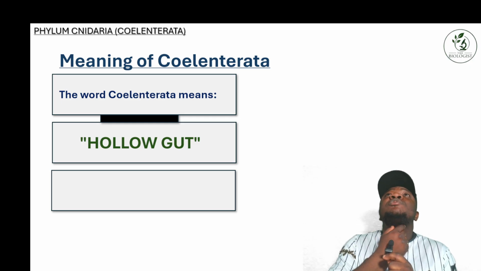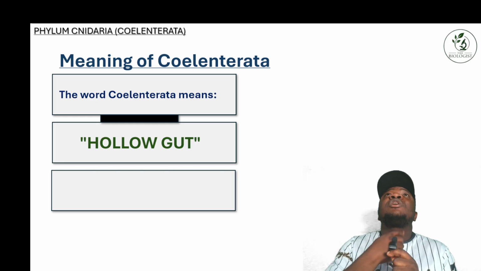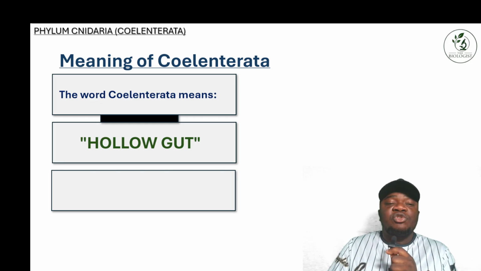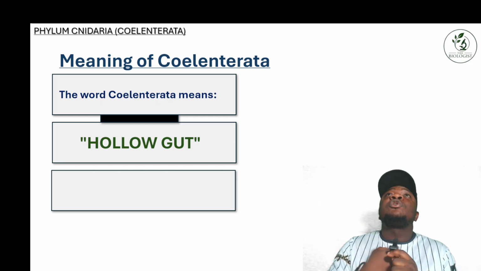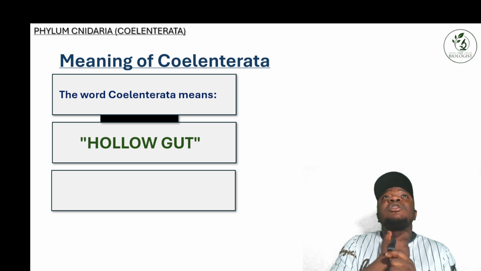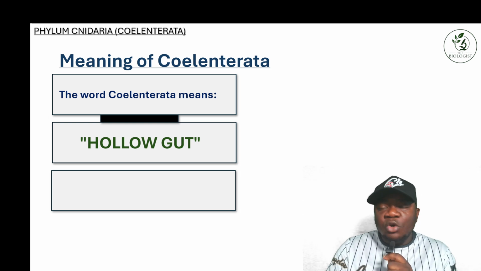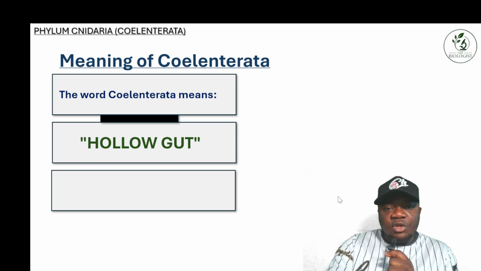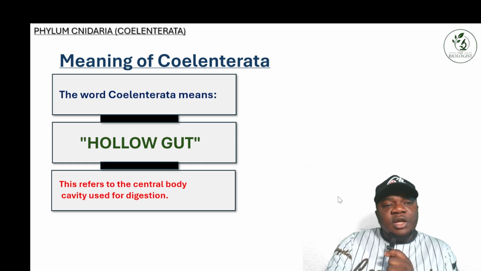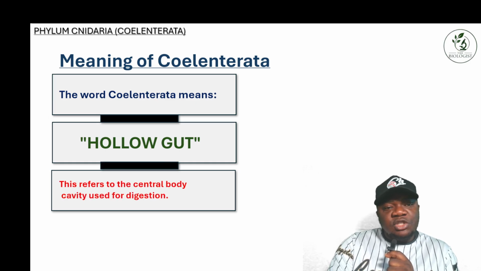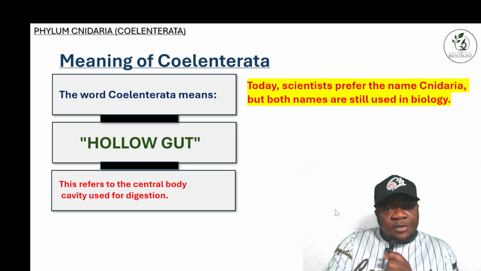So when you say hollow gut, it means the gut is narrow, so it allows substances to easily pass through it. This refers to the central body cavity used for digestion. All right, so that's very clear.